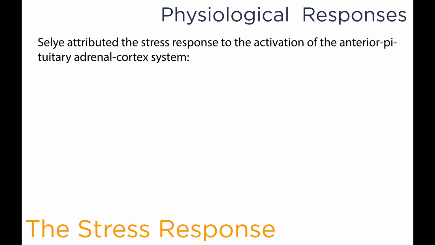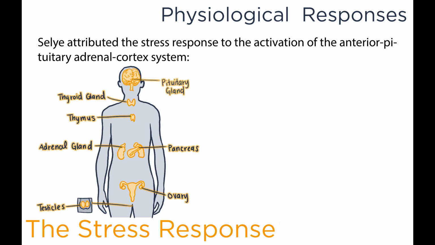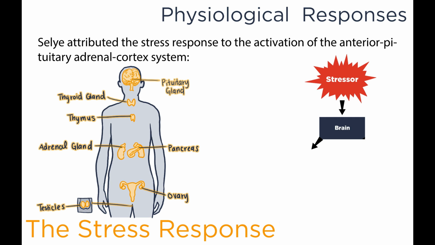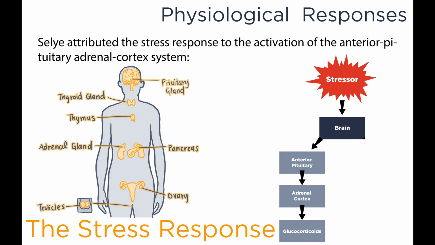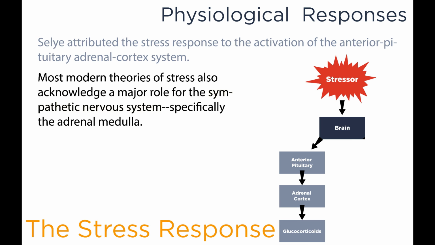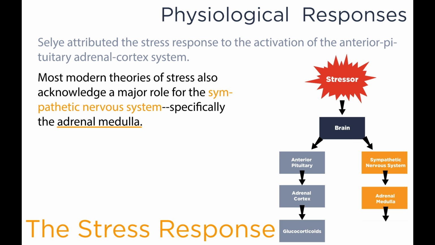Selye attributed the stress response to the activation of the anterior pituitary adrenal cortex system. So given a particular stressor which has an effect on the brain, that effect on the brain will translate to an effect on the anterior pituitary gland, which will have effects on the adrenal cortex, which will cause the release of glucocorticoids. Most modern theories of stress also acknowledge a major role for the sympathetic nervous system, specifically the adrenal medulla. So in addition to the effects on the anterior pituitary, the brain will also affect the sympathetic nervous system, which will have effects on the adrenal medulla, which will release norepinephrine and epinephrine.